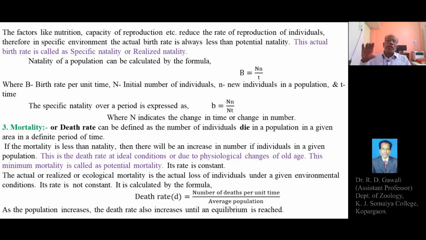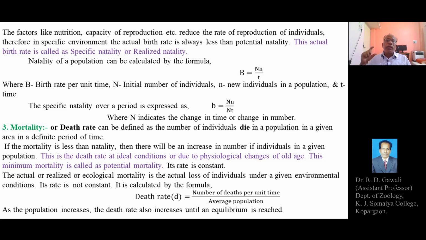When the environmental conditions are optimum or suitable, there is a minimum mortality, called potential mortality. And this minimum mortality, or the rate of potential mortality, usually remains constant.